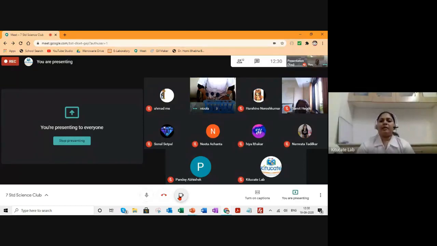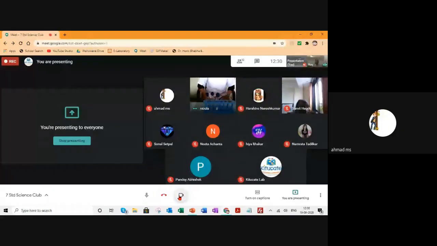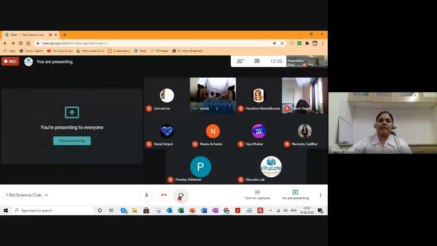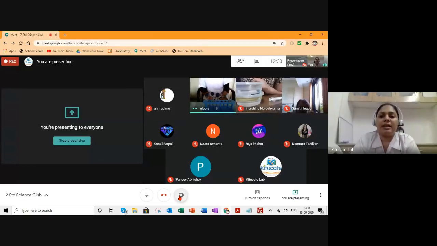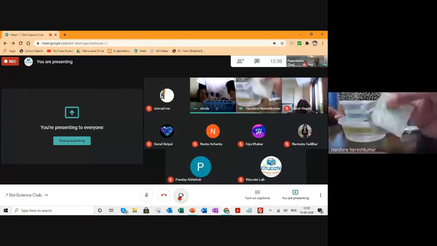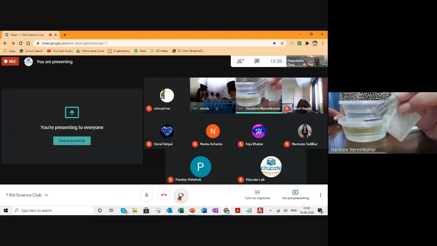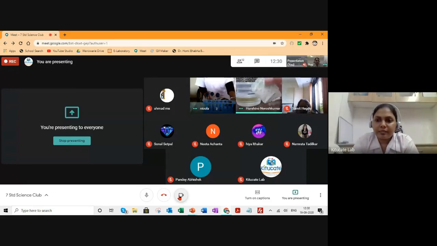And in the third container, let's observe it. Ma'am will send us what happens to all the three nails. So leave all these containers undisturbed for a few days. Just cut open one of those packets, Harshini, put them in a container, put the iron nail in the container and close the lid.